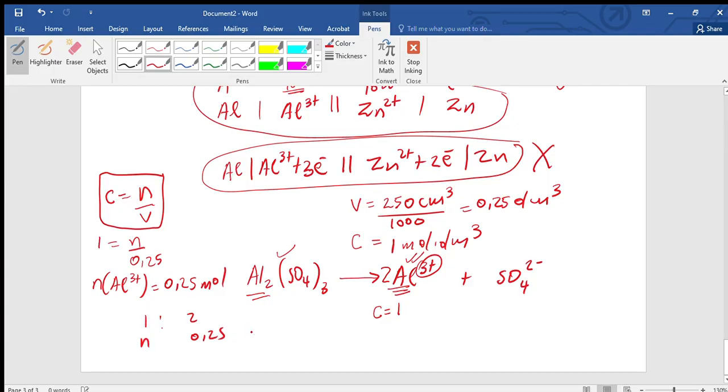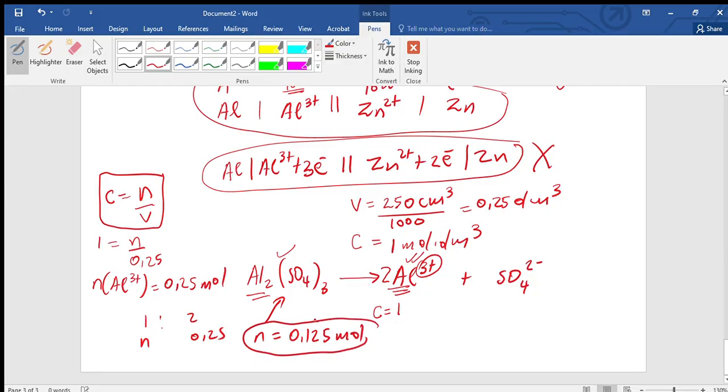Cross multiply and divide, which means the number of moles of this compound will be 0.25 divided by 2, which is 0.125 mole.